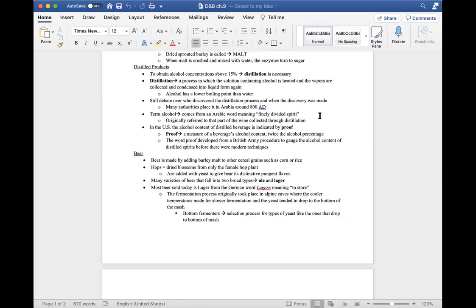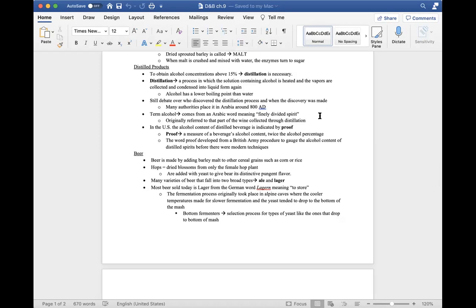There is still debate over who discovered the distillation process and when the discovery was made, but many authorities place it in Arabia around 800 AD. The term alcohol comes from an Arabic word meaning finely divided spirits, which I highlighted, of course, in this outline. But in the United States, the alcoholic content of distilled beverages is indicated by the term proof.